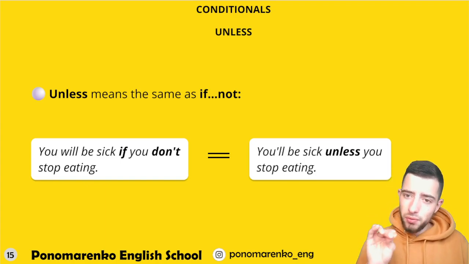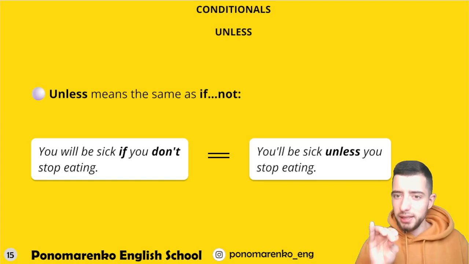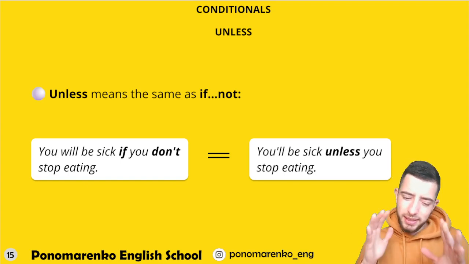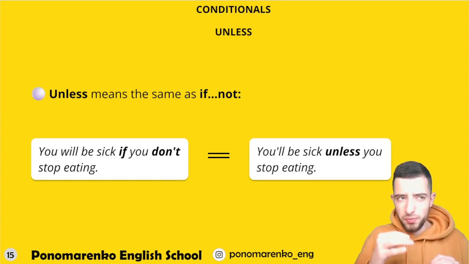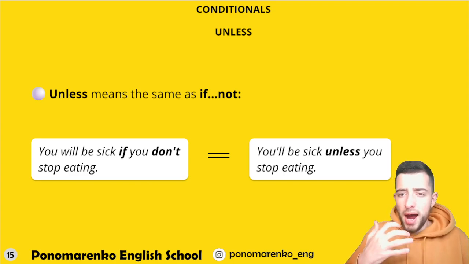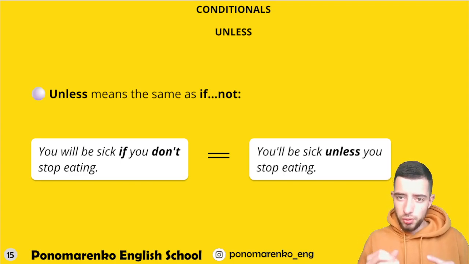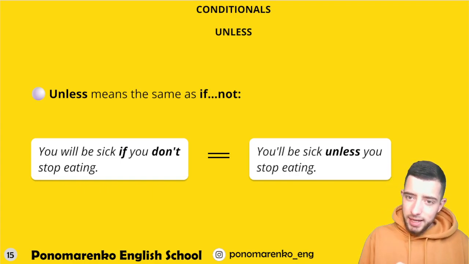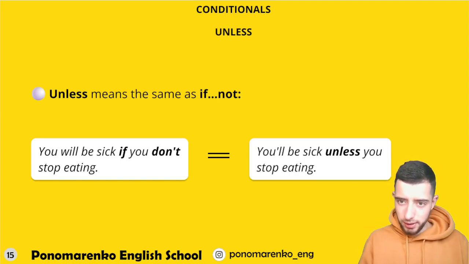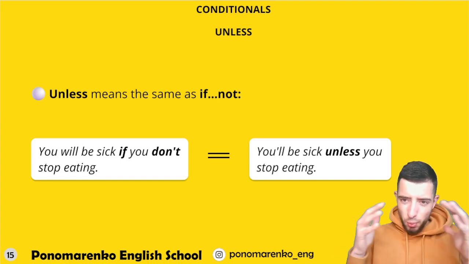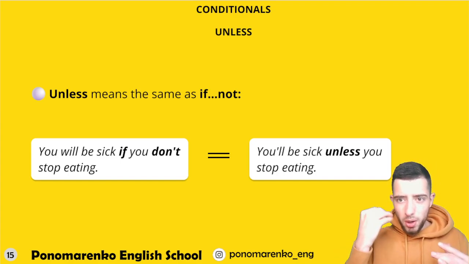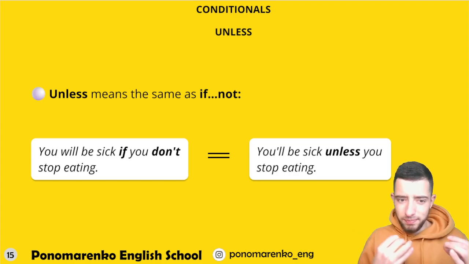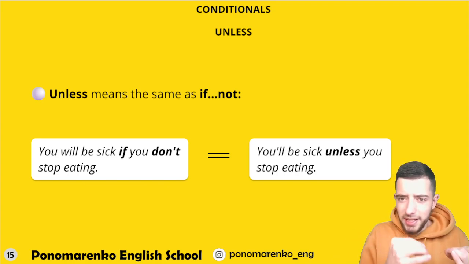So you remember that in any English sentence, in any part of some sentence, you are not allowed to use two negative parts. So unless is a negative part, because inside of this word we assume some negative thing, like if not.